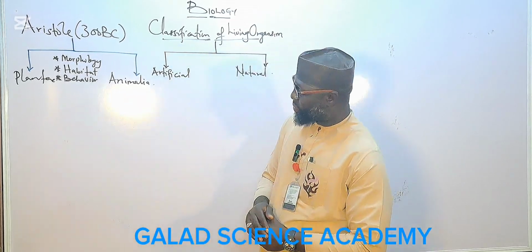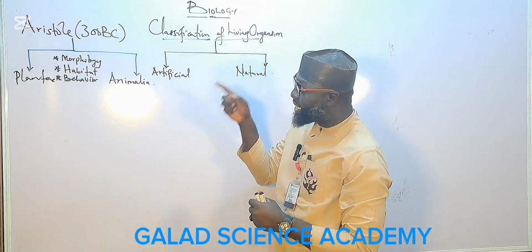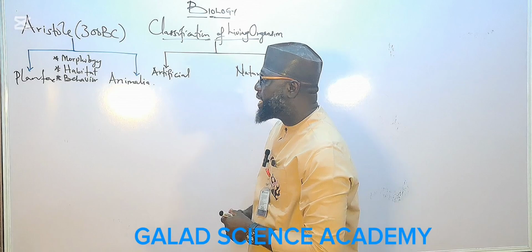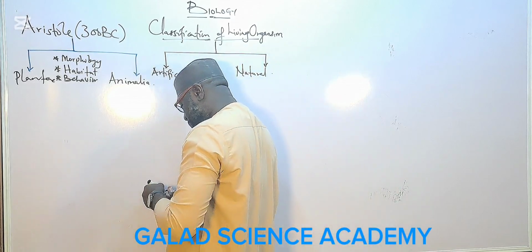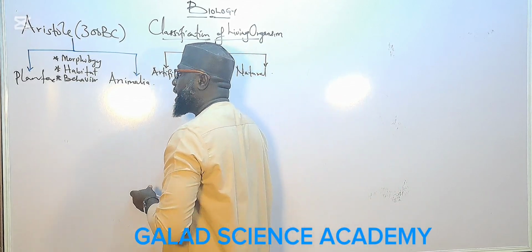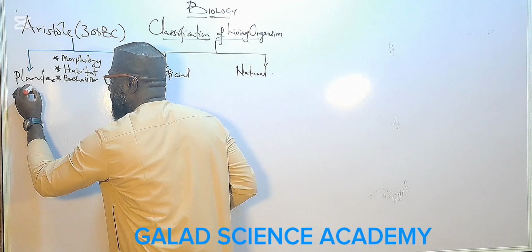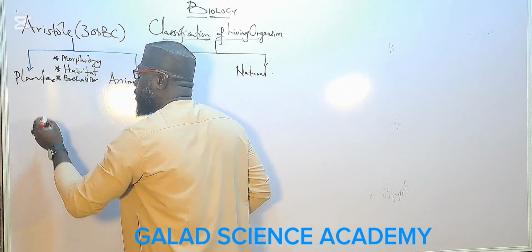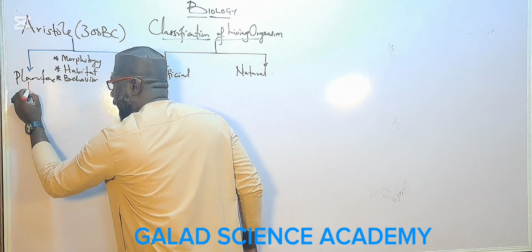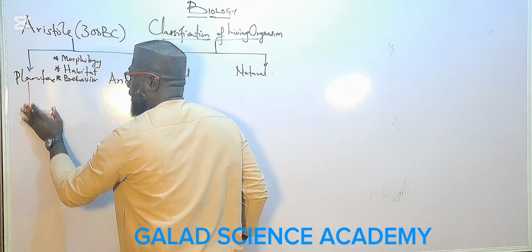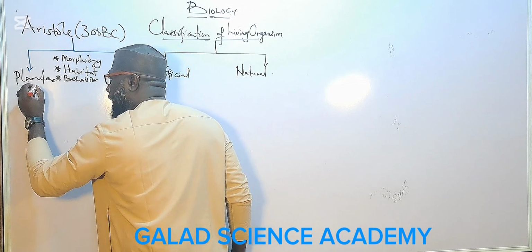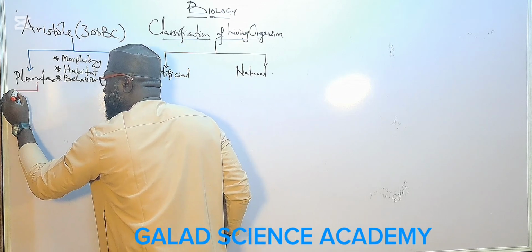After that, Aristotle's classification further divided plants into three groups.